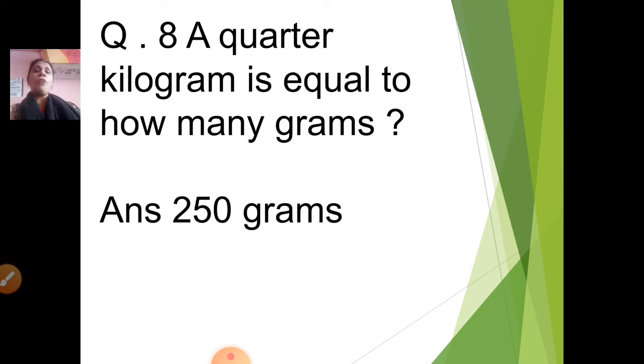Correct. So a quarter of 1000 will be 250 grams. So from 1000, if we take one quarter, it will be 250 grams. A quarter kilogram is equal to 250 grams.